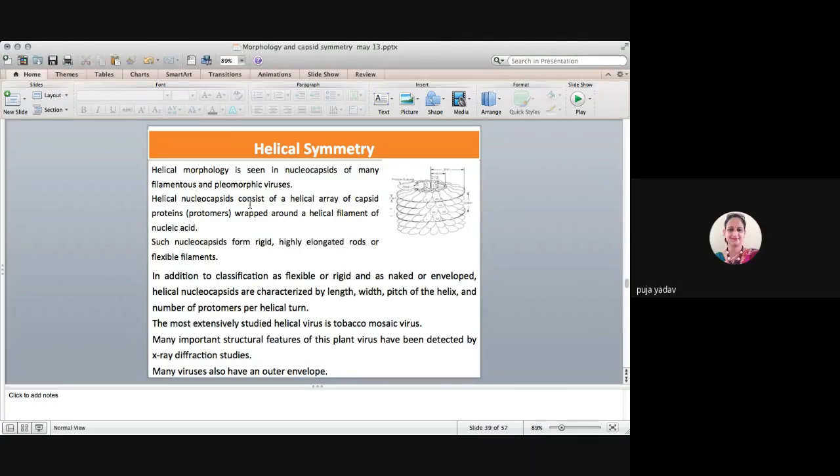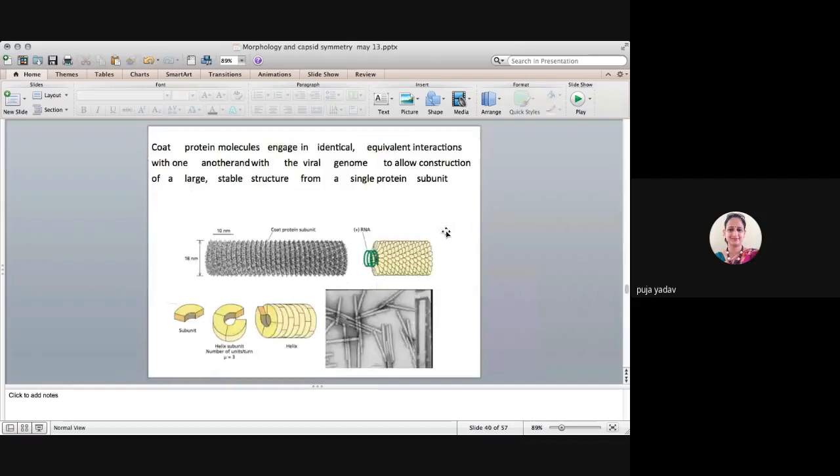Okay. So helical symmetry, it's seen in the nucleocapsid of many filamentous and pleomorphic viruses. Okay. So what does it mean, helical symmetry? Basically here, ये एक सब यूनिट है guys. So 1, 2, 3 तीन सब यूनिट एक टर्न बनाती हैं. ठीक है. And you can see it's a helical turn होते हैं. ठीक है. So helix सब यूनिट और number of units per turn is 3.